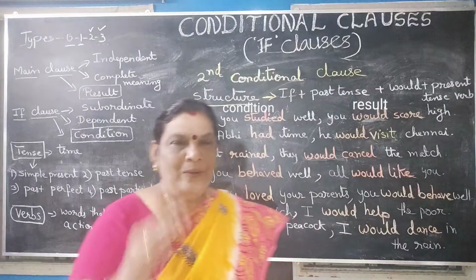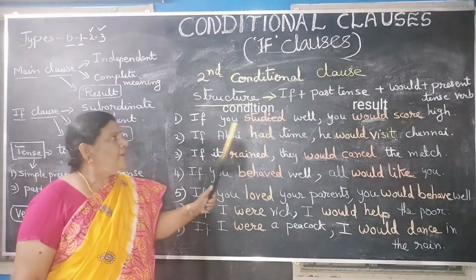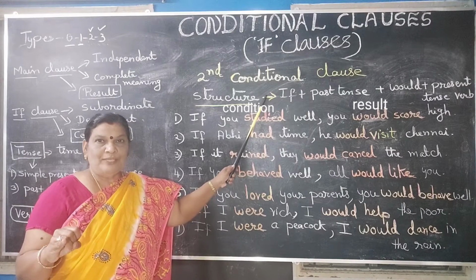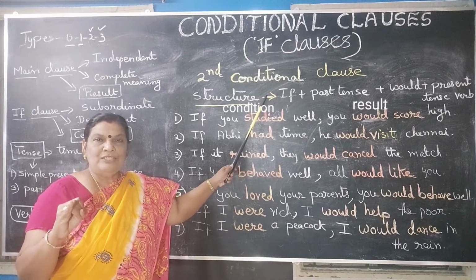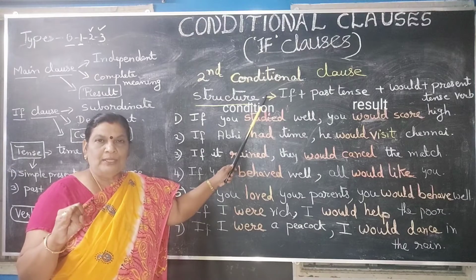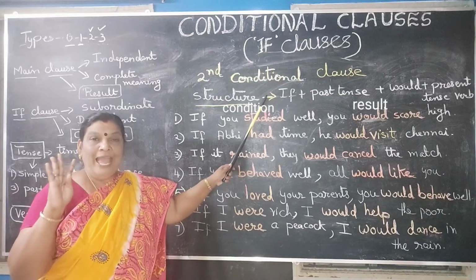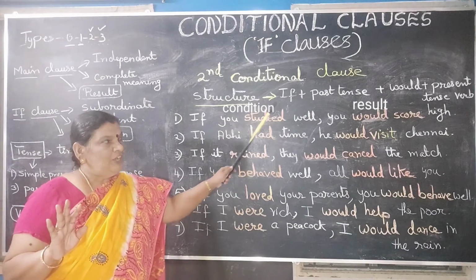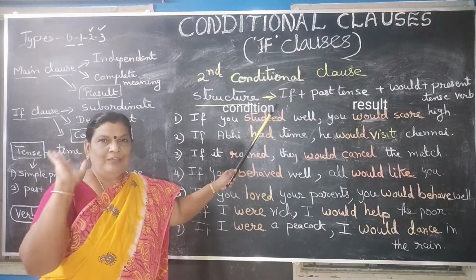Okay, children. Now again go to the sentences. See, look at that. This is second conditional clause and the second conditional clause is unreal. The situation in second conditional clauses is hypothetical, improbable, impossible and unreal. And what is the structure that we follow? The structure followed in this is if plus past tense plus would plus present tense form of the verb.